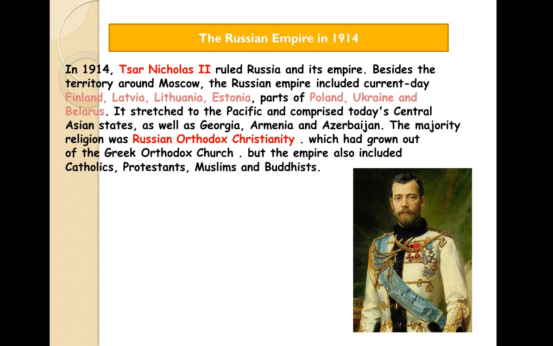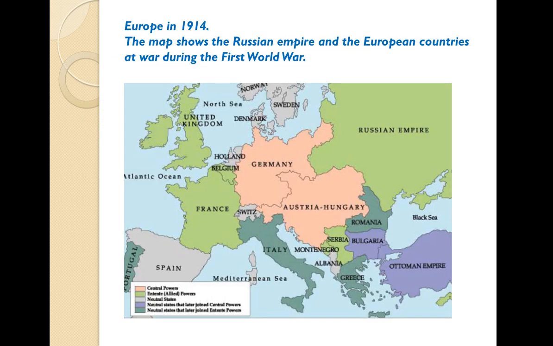Now let's see more. Can you see the picture of Tsar Nicholas II? Yes, so he was the ruler. Can you see the map on the slide? The map shows the Russian Empire and the European continents at war during the First World War. It was a huge empire. Okay, Central powers were there.